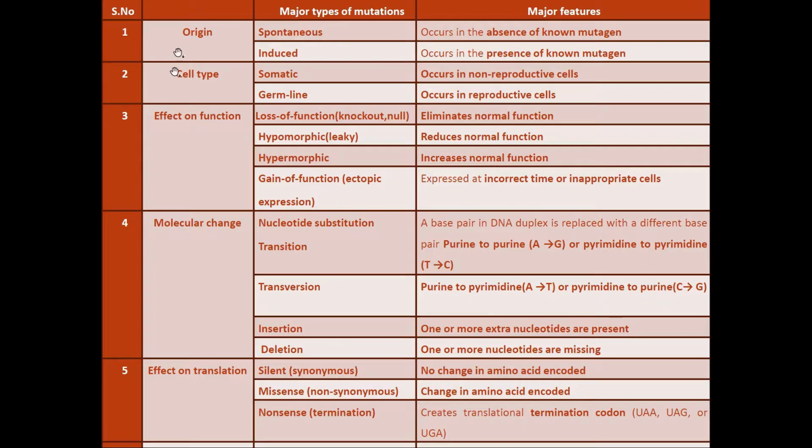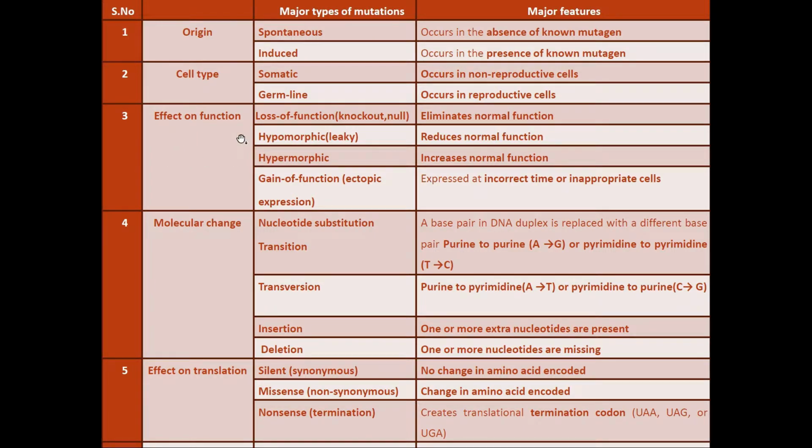Based on the origin of mutation, it is classified into spontaneous and induced. Spontaneous means it happens by itself in nature, in the absence of any known mutagen, whereas induced means it occurs in the presence of a mutagen. Based on the cell type, it can be classified into somatic and germline. Somatic means the non-reproductive cells or the vegetative cells. Germline means it occurs in the reproductive cells of the individual.